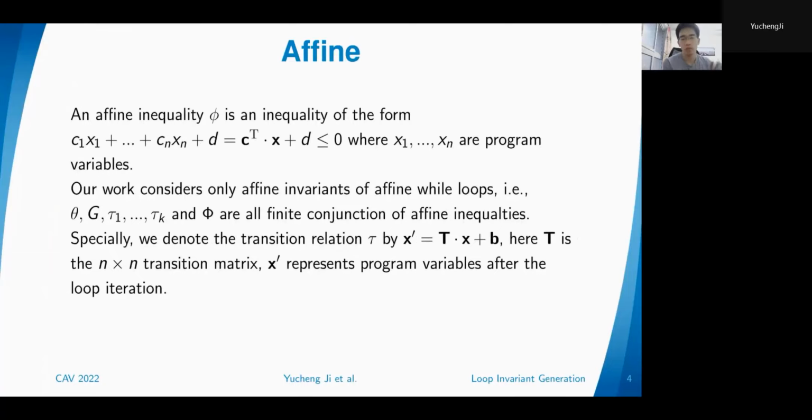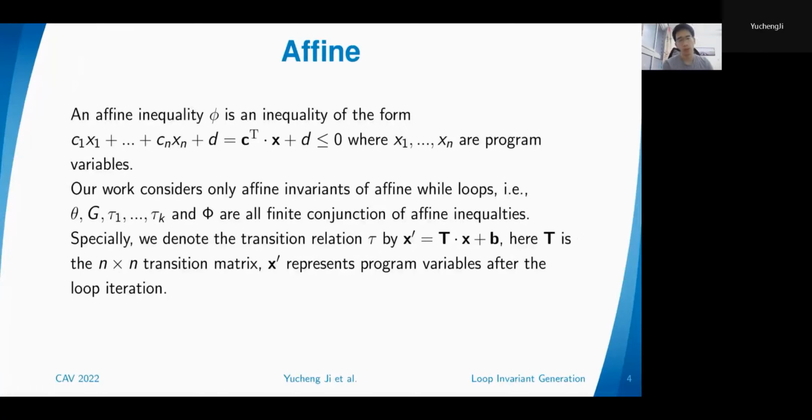So we aim for affine invariants of affine while loops. The initial condition, the loop guard G, all transition relations, and the invariants we want to find are either a single affine inequality or a finite conjunction of affine inequalities. And of course, we should be able to write them down in a mathematical form.